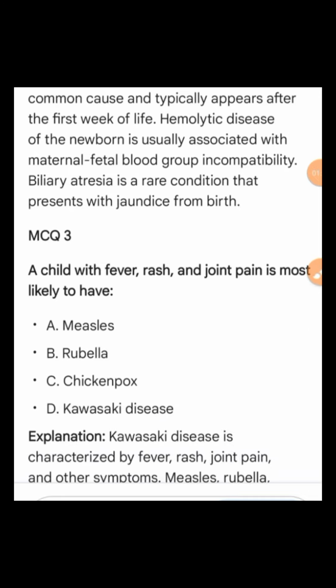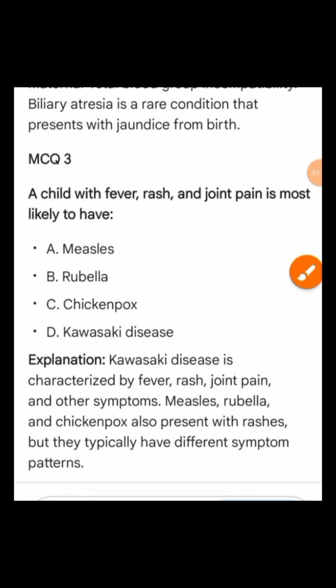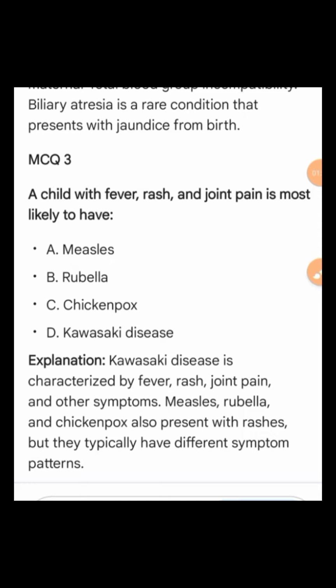MCQ 3. A child with fever, rash, and joint pain is most likely to have A. Measles, B. Rubella, C. Chickenpox, D. Kawasaki disease. Explanation. Kawasaki disease is characterized by fever, rash, joint pain, and other symptoms. Measles, rubella, and chickenpox also present with rashes, but they typically have different symptom patterns.